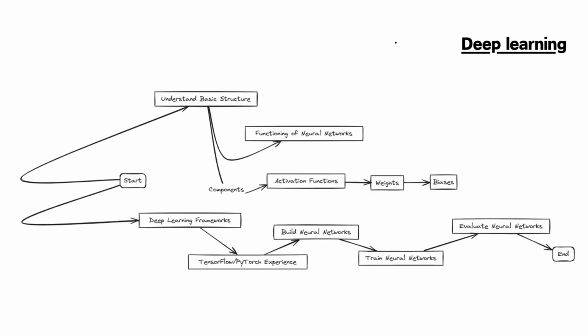Now the last topic remains, which is DL, deep learning. In deep learning, we will understand the basic structure, like the basic function of neural networks, activation functions, weights and biases, and some deep learning frameworks. As a beginner, we will see the use of TensorFlow and PyTorch, and we will see how to build neural networks, train them, and evaluate them also. That's all that is required as a beginner.